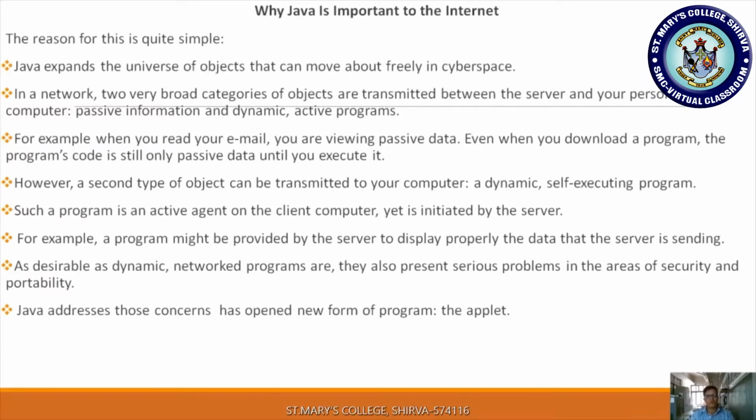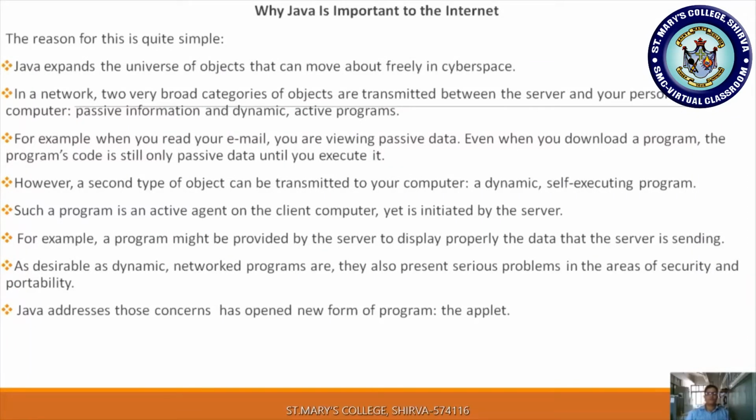By using this object, we are transmitting our data in cyberspace, on the internet, without threat, because no virus can crack that object. In a network, two very broad categories of objects are transmitted between the server and your personal computer: passive information and dynamic active programs. If you are using the internet, you are requesting and responding, right?